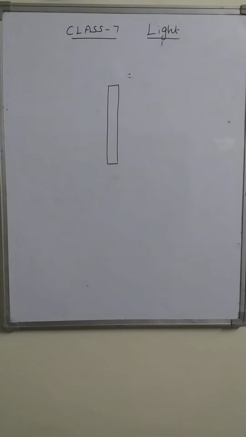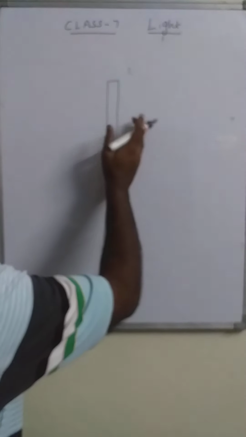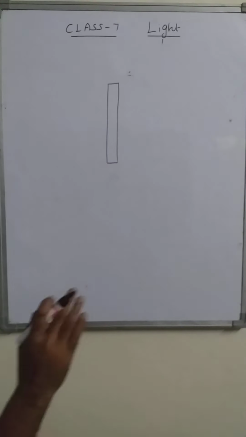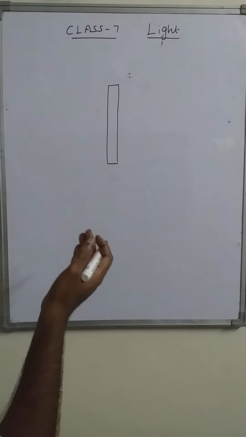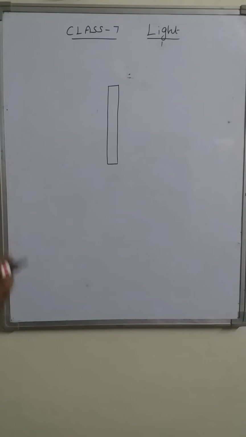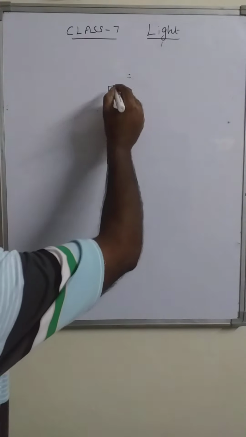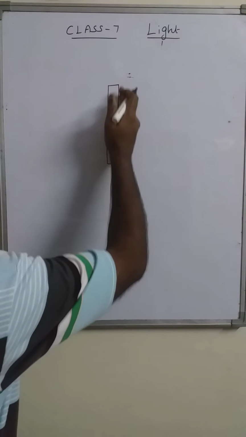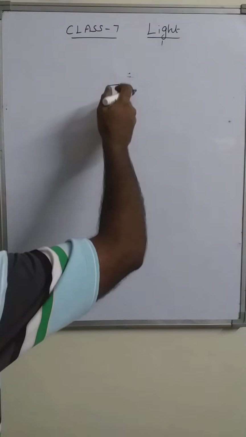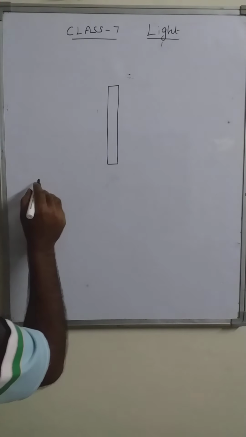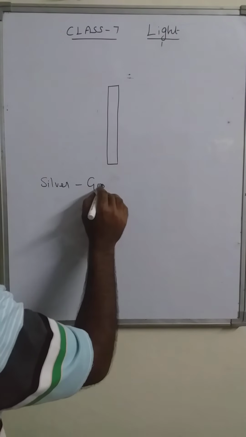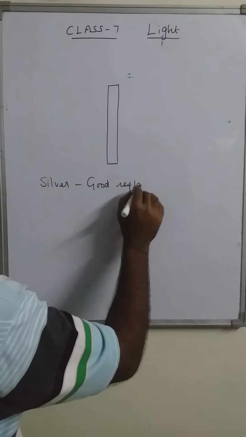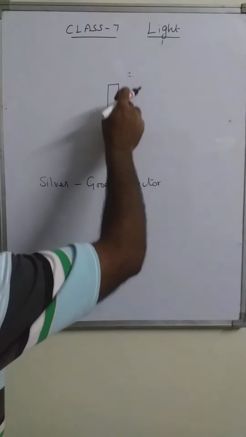Okay, but this transparent glass is taken and both the sides are perfectly transparent. Now what we are going to do, we take a silver material and the molten silver is coated on one side. So that means there is a coating of silver, because silver is a good reflector of light, right? That's why we are making a coating of silver.